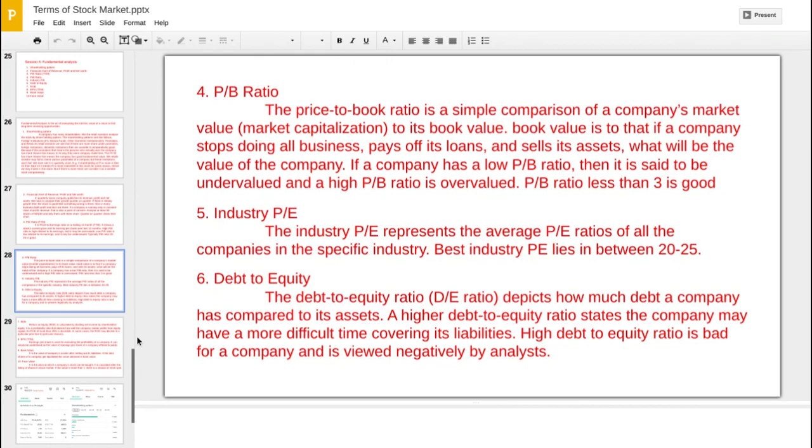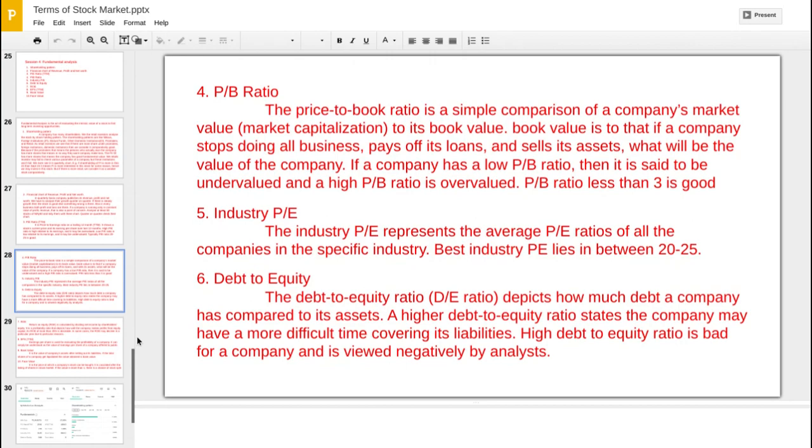If the company sells them all, then what will be the value of the company? If a company has a low PB ratio, then it is undervalued, and if it has a high PB ratio, then it is called overvalued. So a PB ratio less than 3 is good for us. We can go for that stock.